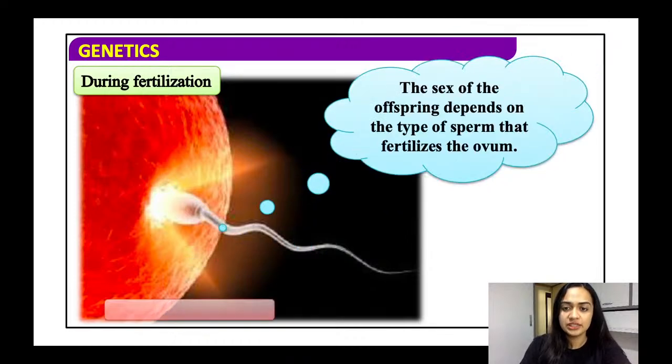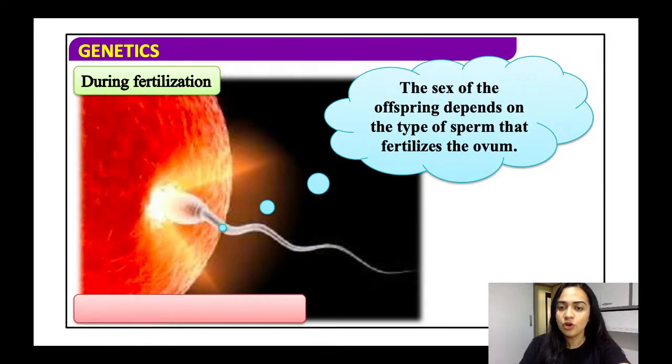So during fertilization, the sex of the offspring depends on the type of sperm that fertilizes the ovum. So it is the male who is responsible for sex determination.